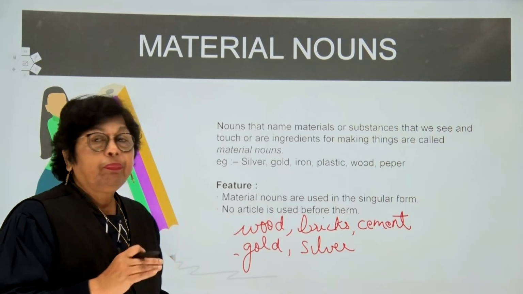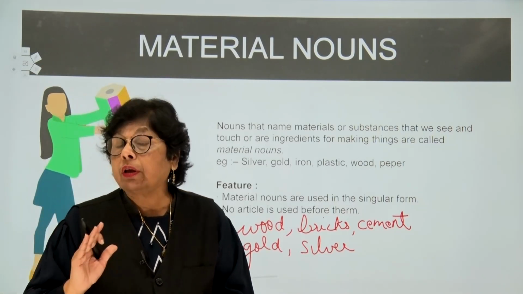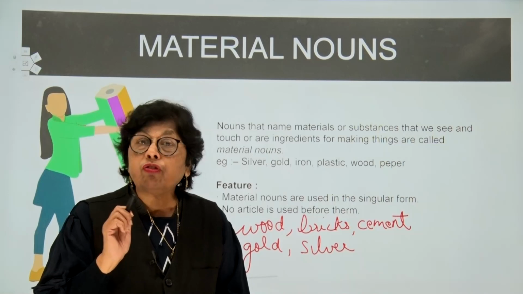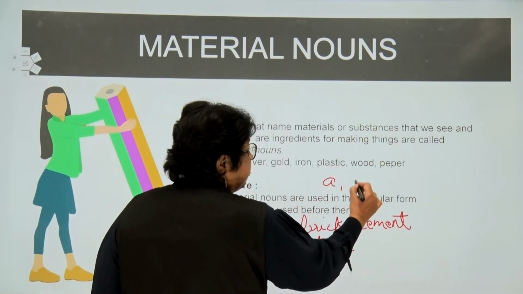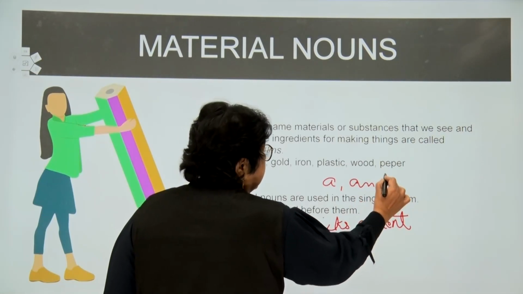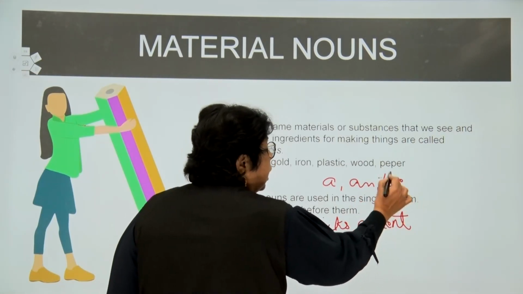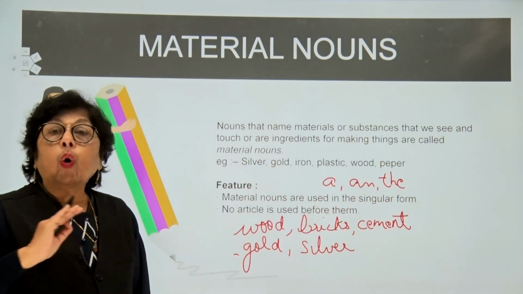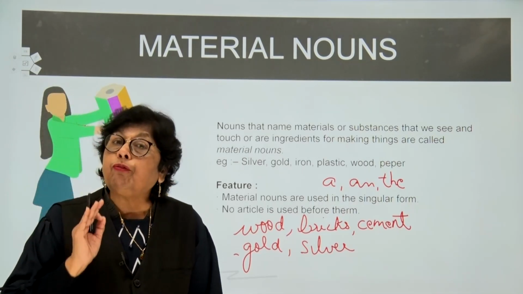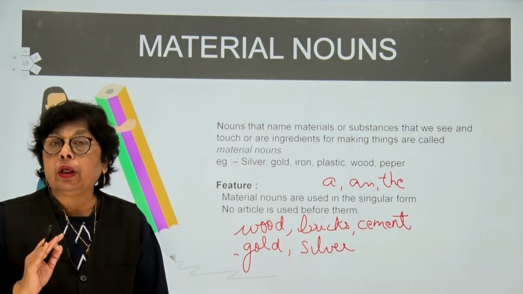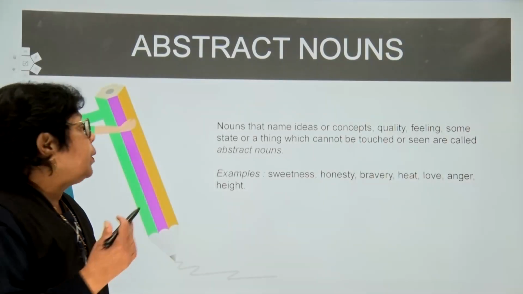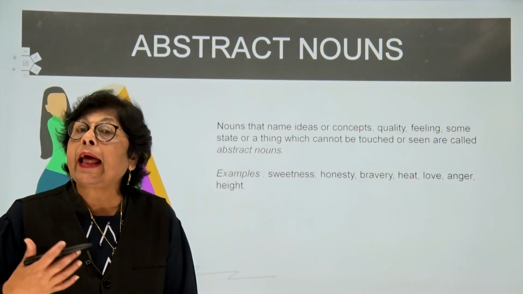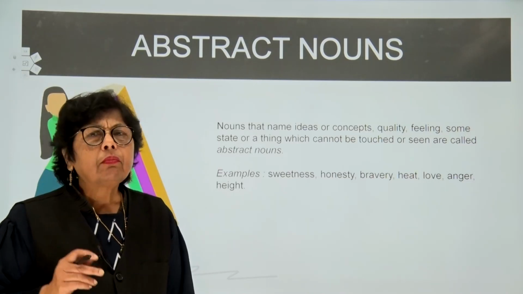Also remember, we cannot use an article. Do you know what articles are, children? We have articles, that is a, an, and the. These are articles. Now we don't use them before any material noun. Is that clear, children?